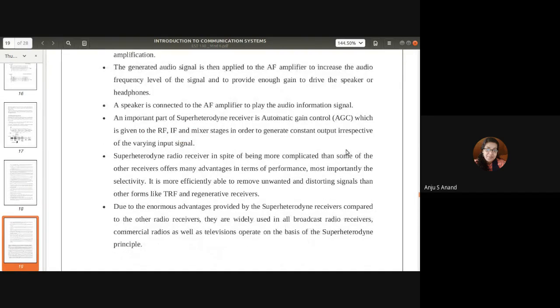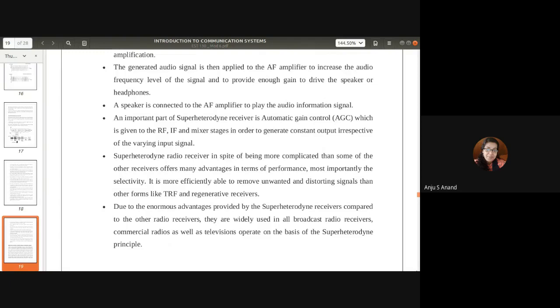The last part is its comparison with the other receiver, the tuned radio receiver. Comparing tuned radio receivers with the superheterodyne, we can see the superheterodyne has higher efficiency than other receivers, on the basis of sensitivity, selectivity, and fidelity. One more important thing we have to remember is the automatic gain control of the superheterodyne receiver.